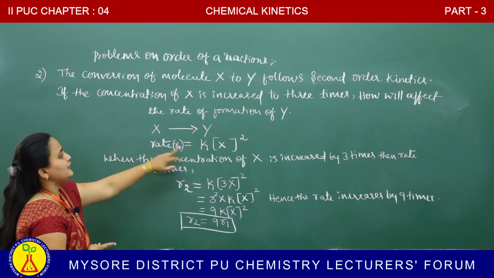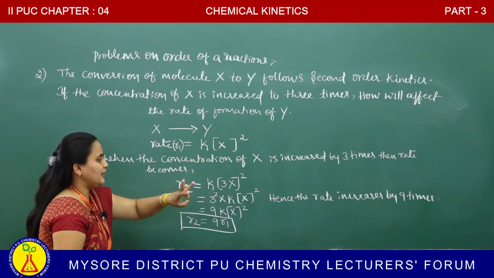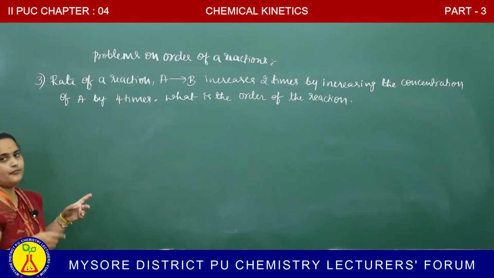X to Y, it follows second order. If the concentration of X is increased by 3 times, then the rate of reaction will increase by 9 times.